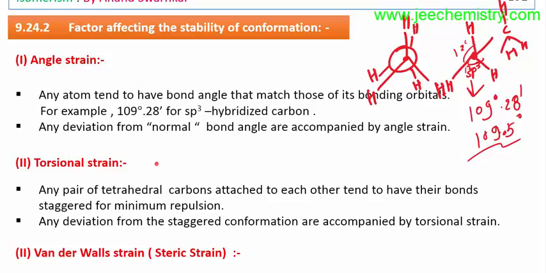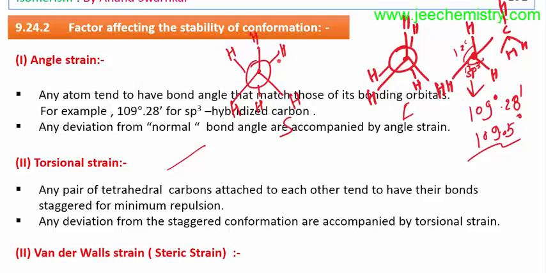Now we will learn about the torsional strain. Any pair of tetrahedral carbon atoms attached to each other tend to have their bonds staggered for minimum repulsion. I have already explained this is an eclipsed conformation. This is a staggered conformation. This is staggered, this is eclipsed.